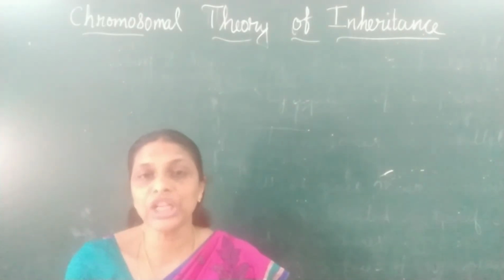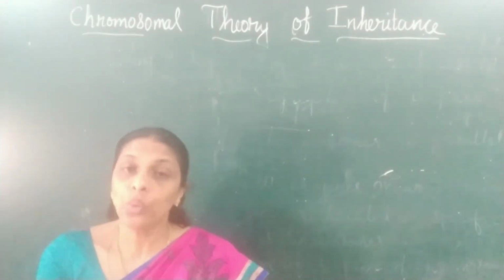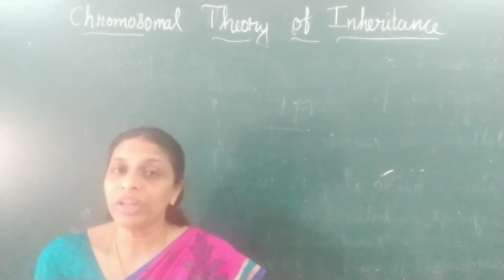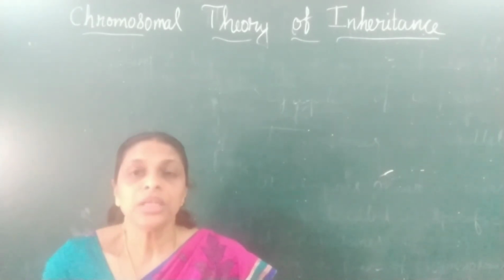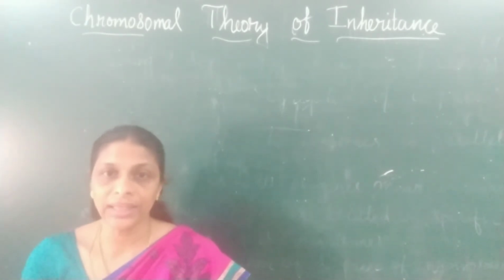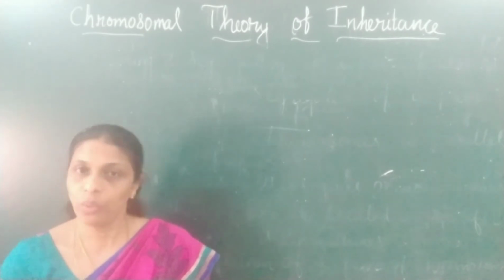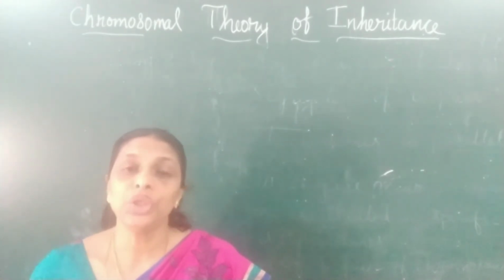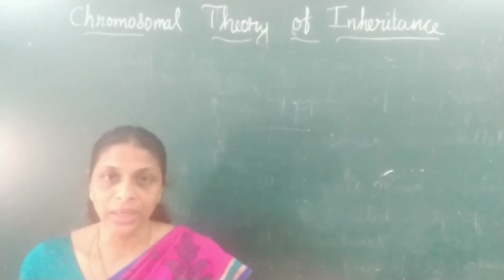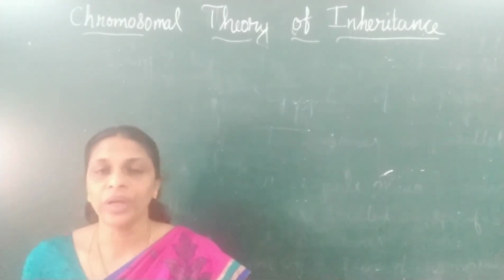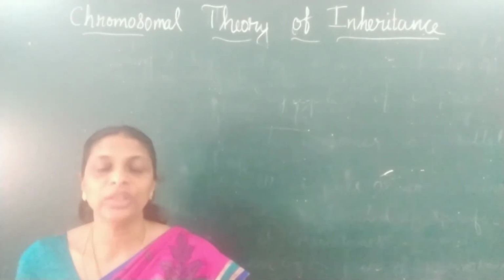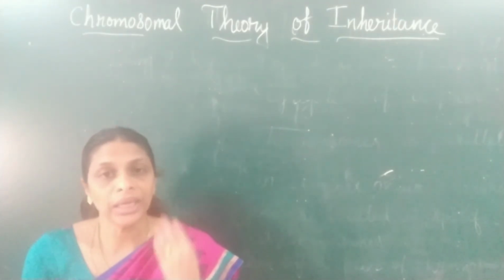Pairing and segregation of a pair of chromosomes would lead to segregation of the factors which they carry. This can be explained like this: in a somatic cell, the chromosomes are always found in pairs, and during anaphase 1 of meiosis 1, the chromosomes separate, resulting in the formation of 2 haploid cells, each having one chromosome.